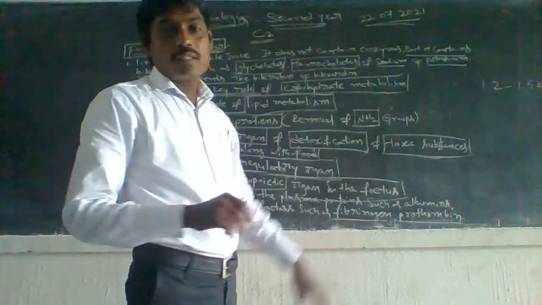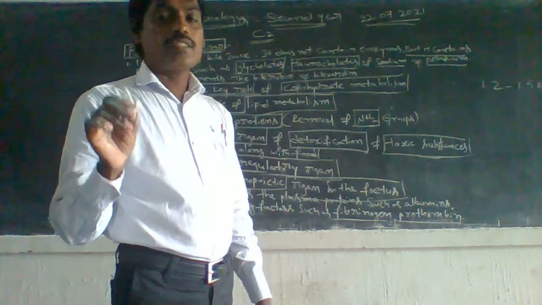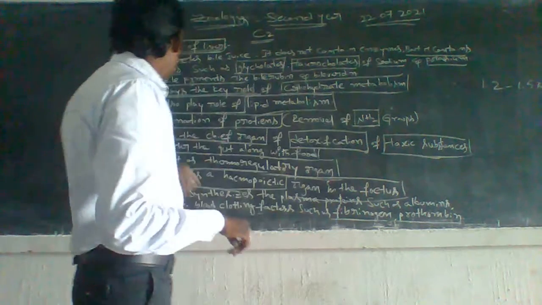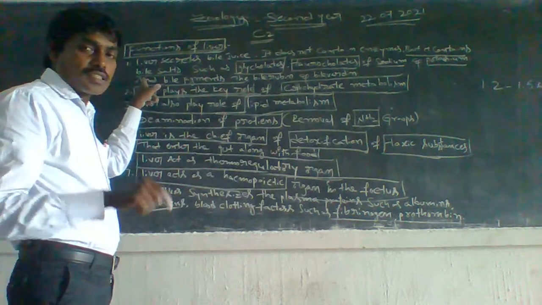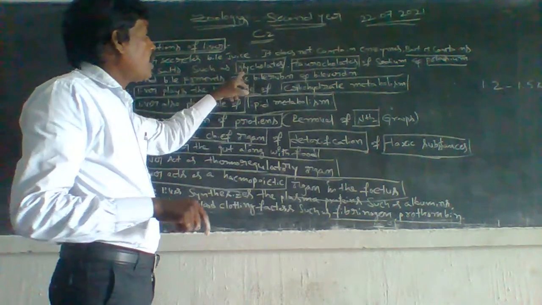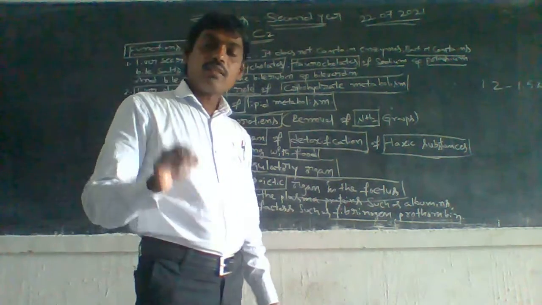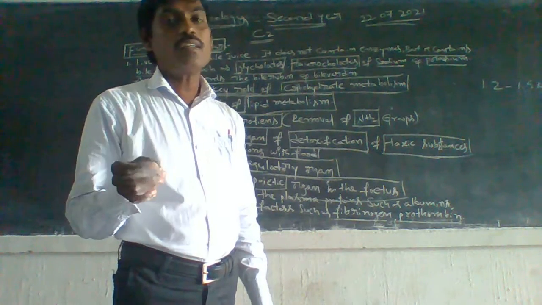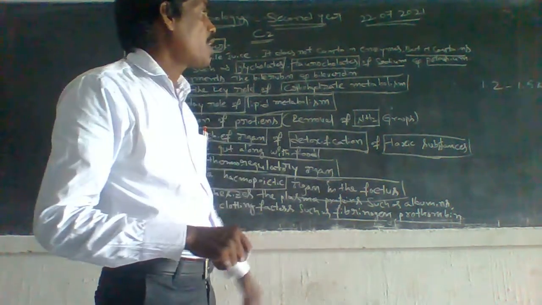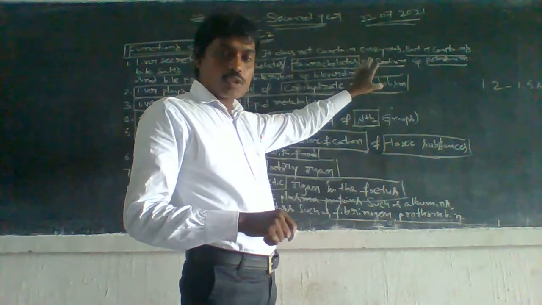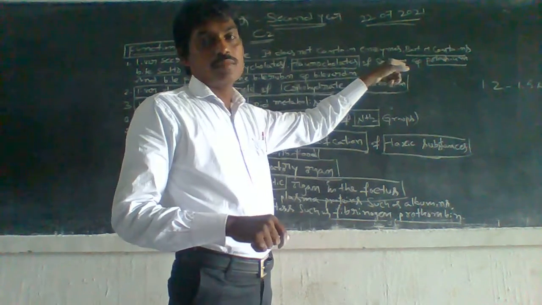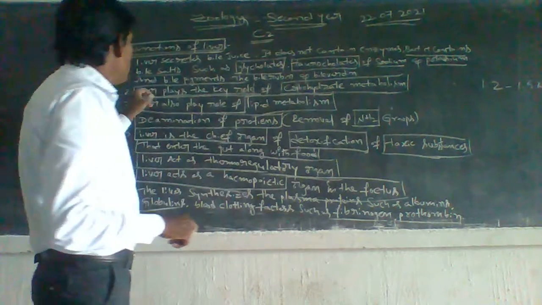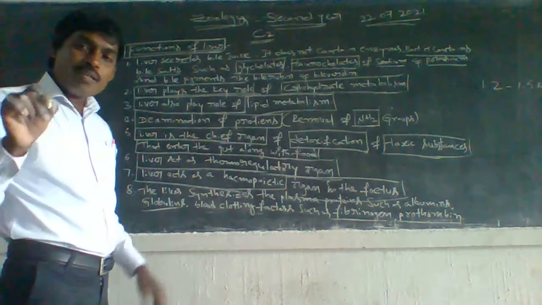It does not contain enzymes, but it contains bile salts such as glycolates and taurocholates of sodium and potassium, and bile pigments.